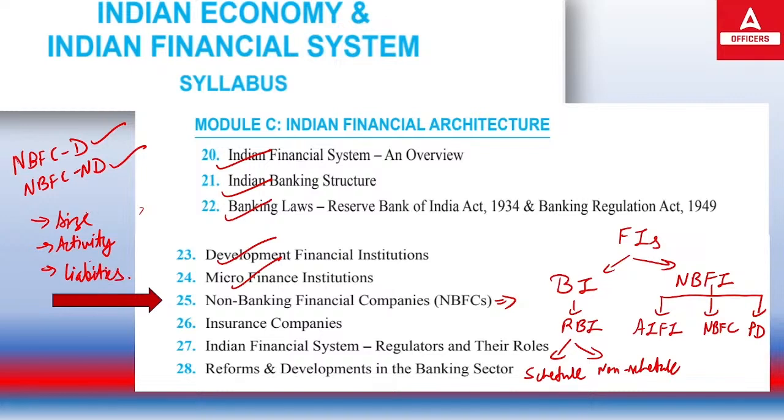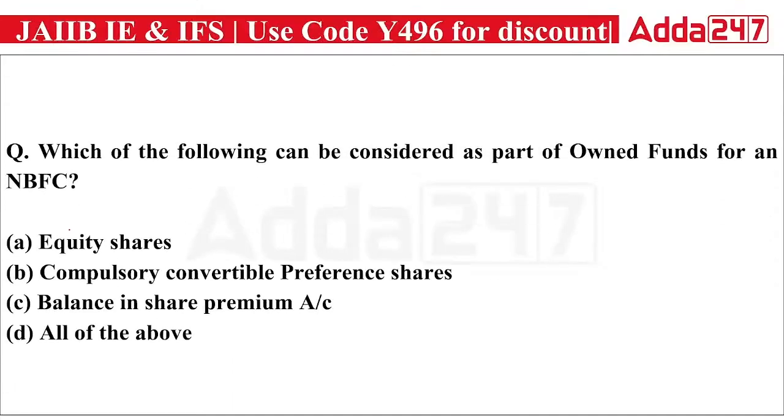Now let's move forward and discuss certain questions on the same topic so that we will have more understanding of the chapter. The first question asks which of the following can be considered as part of own fund for an NBFC. We have equity shares, compulsory convertible preference shares, balance in share premium account, and all of the above.